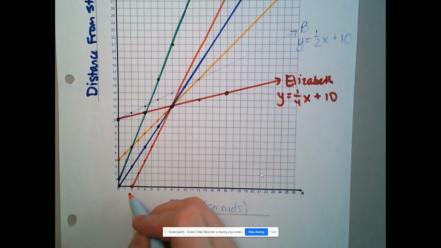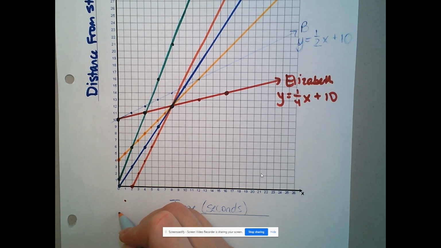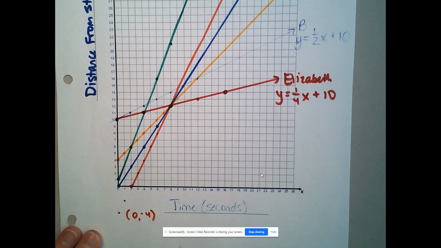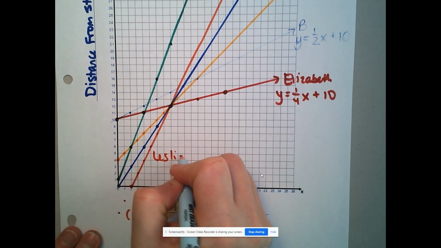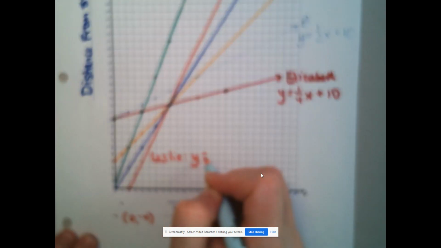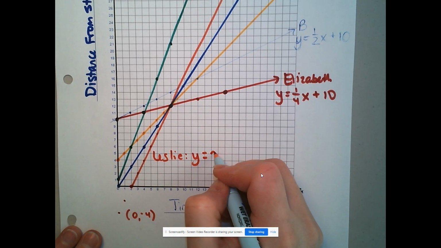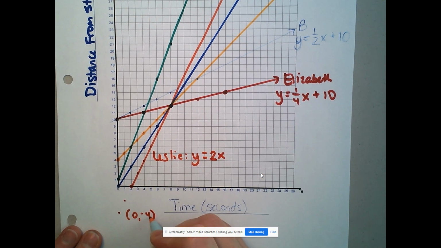And in order to get Leslie's y-intercept, we'd have to come down 2 over 1, down 2 over 1, and we would get that her y-intercept is at (0, -4). So when we're writing Leslie's equation, she's going to be y equals, she was up 2 over 1, so that's a slope of 2x with an intercept of -4, minus 4.